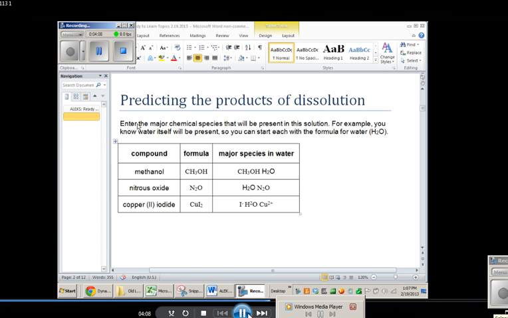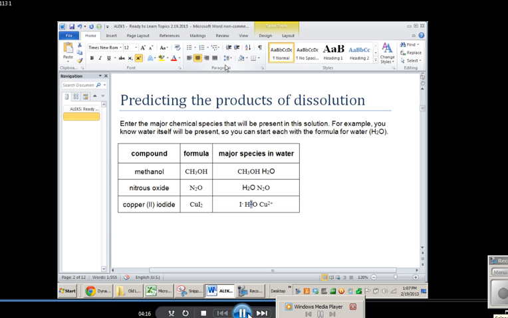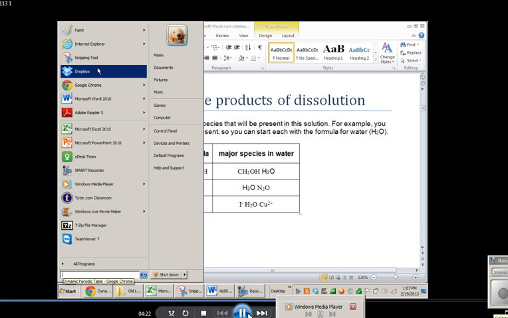And that's really all you have to do for this sort of a problem that asks you to predict the products of dissolution. You just have to figure out whether or not anything's going to be dissolved into ions, and if so, then you are going to have to figure out what those ions are.